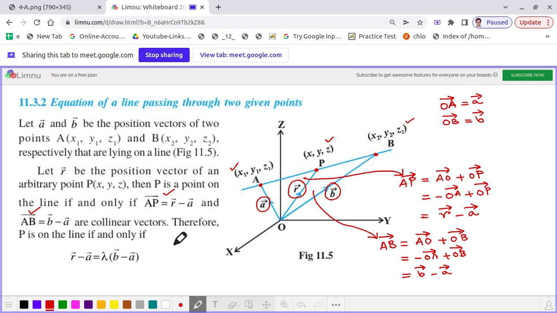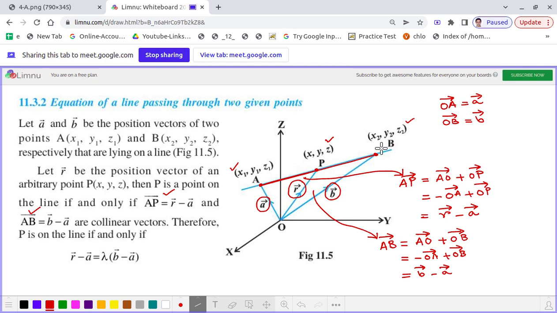Now let us concentrate on these two vectors AP and AB. This is the vector AP, correct? And this is the vector AB. Now both the vectors are collinear vectors, so the vector AP should be a scalar multiple of the vector AB. That's what we know: if two vectors are collinear, then one vector is a scalar multiple of the other.